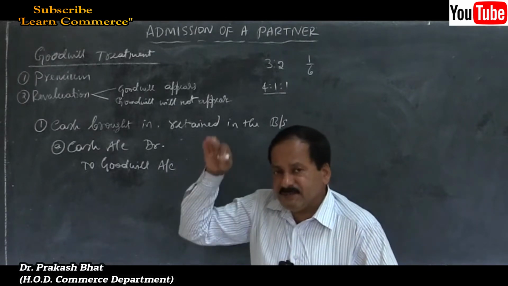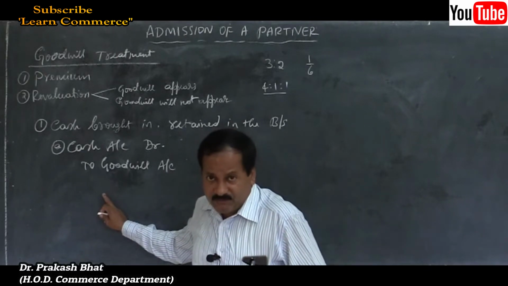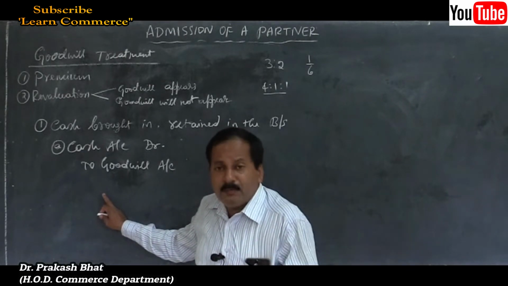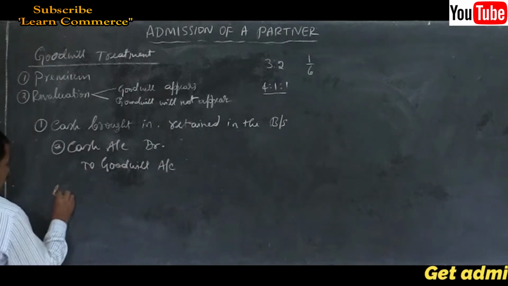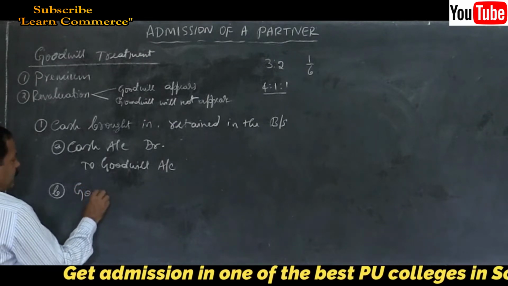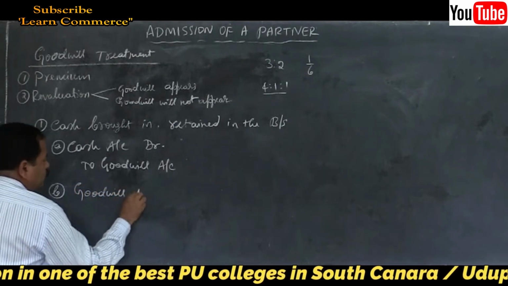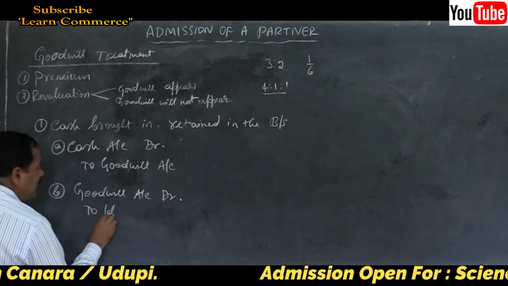So whether it is mentioned in the problem or not, immediately you have to pass the second entry, that is, distribution of cash brought in by the new partner towards goodwill among old partners. Entry will be: goodwill account debit to old partners' capital account.